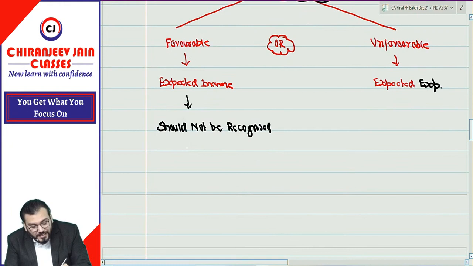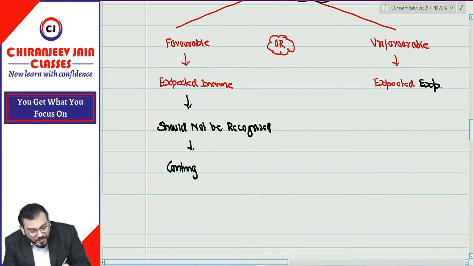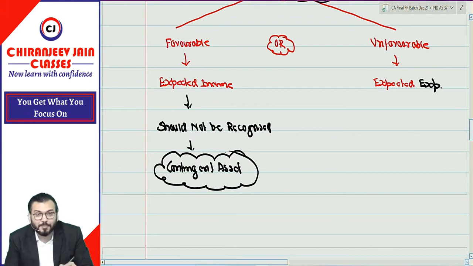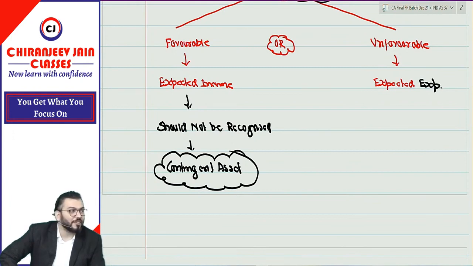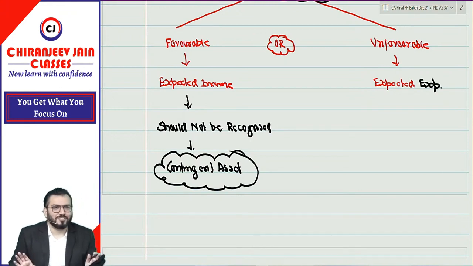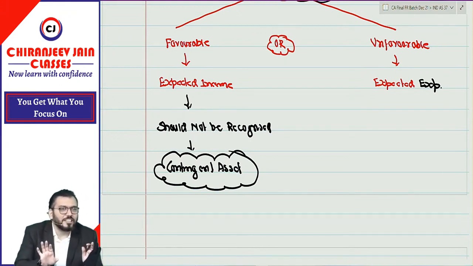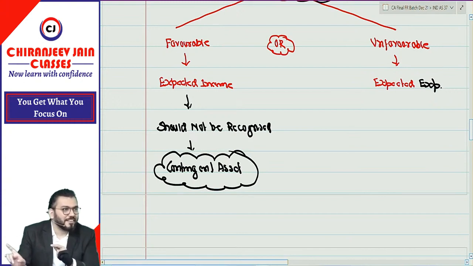And this expected income is known as contingent asset. This much you know: contingent assets we don't recognize, they only require disclosure as per AS 29. That only you have done.